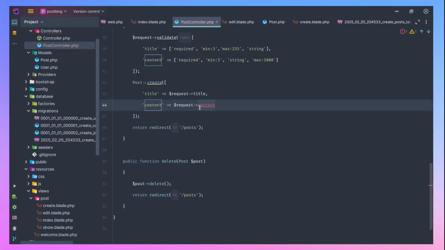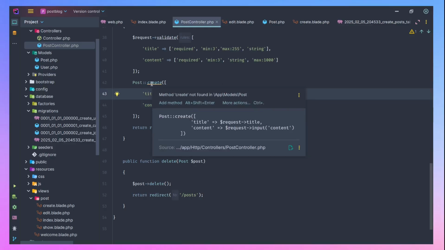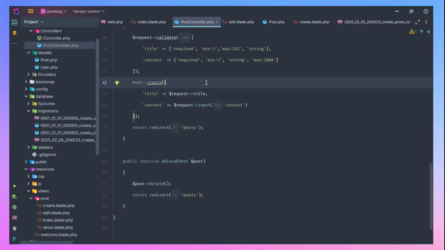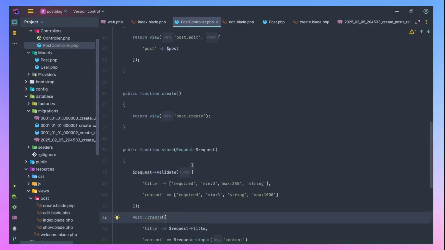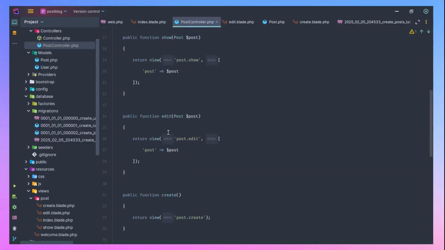All right, I don't know why. So let's change it to input. It's just my PHP Storm that is giving that noise. So let's change that so that it can allow us to breathe. So now let's go back to edit.